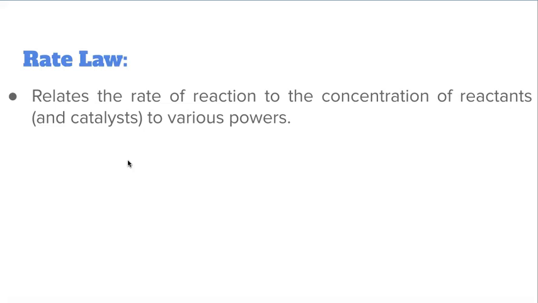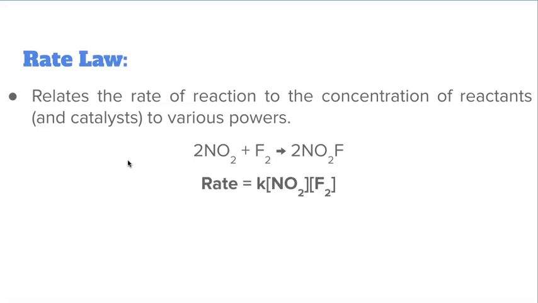So the rate law relates the rate of reaction to the concentration of reactants and/or catalysts to various powers. If we look at that reaction again, and take into account what happens when you double the concentration, how that affects the rate, this would be the rate law of this reaction.